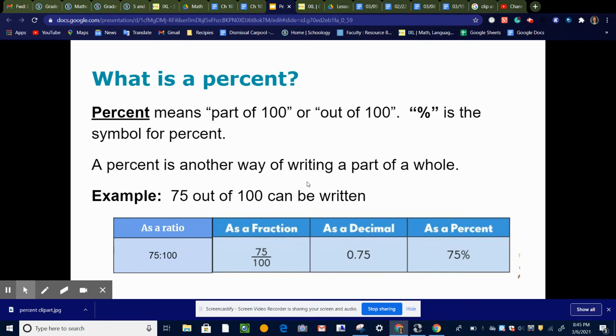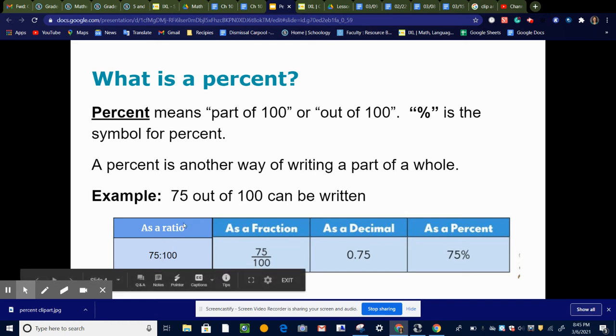So the word cent means 100. A percent is another way of writing a part of a whole. When you think of the expression part of a whole, that should remind you of what we have learned before called fractions. So a percent is another way to write a fraction. Let's review all the ways that we know how to write a fraction that we've learned this year. Let's use the example 75 out of 100. We know that can be written as a ratio, 75 out of 100. We've also learned that that can be written as a fraction, like this, 75 over 100.